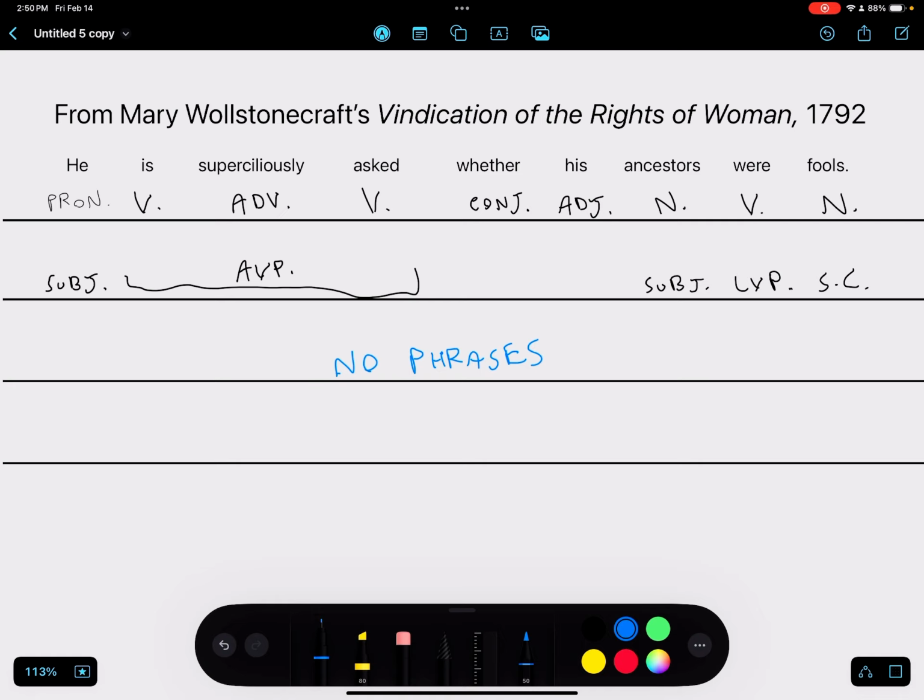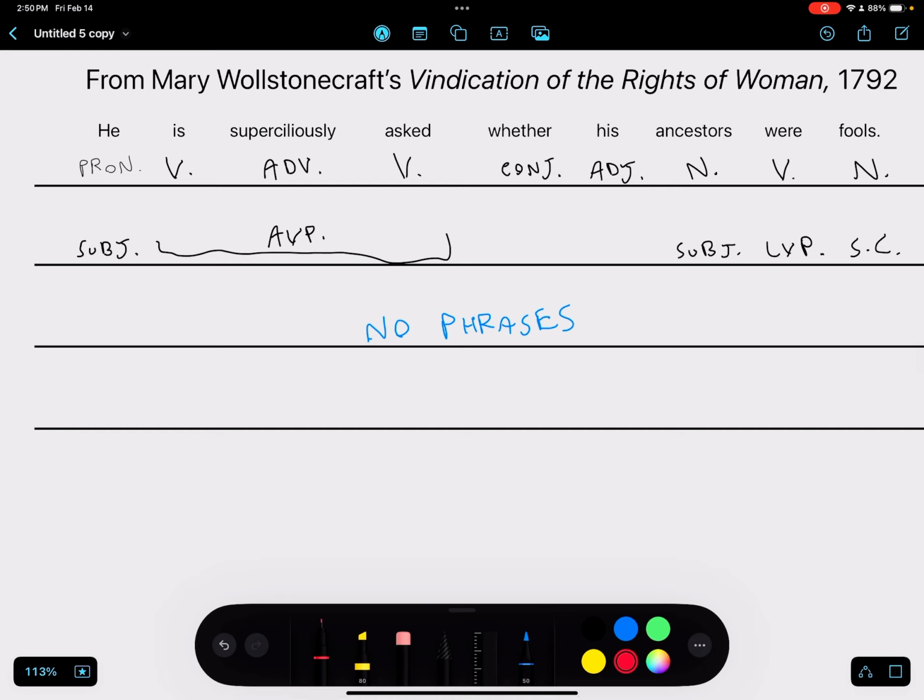All right, and finally, we have the final level, level 4, the clauses. And we've got 2 clauses in this sentence as a contrast to the usual one simple declarative. So this is going to be an independent clause on the left, starting from he is superciliously asked, and then all the way out to ancestors. So this is a rather strange sentence in terms of the clause structure.